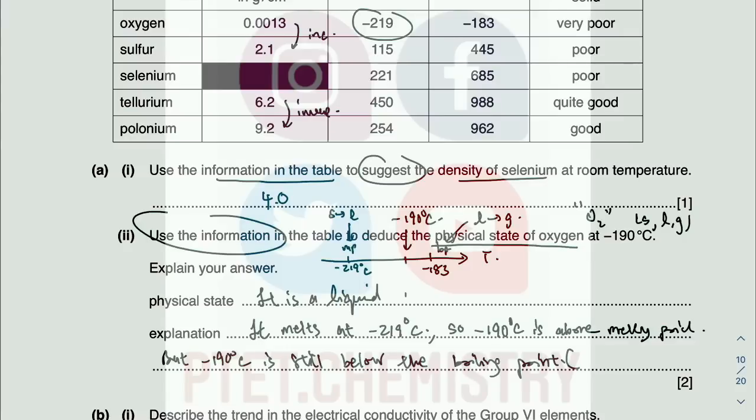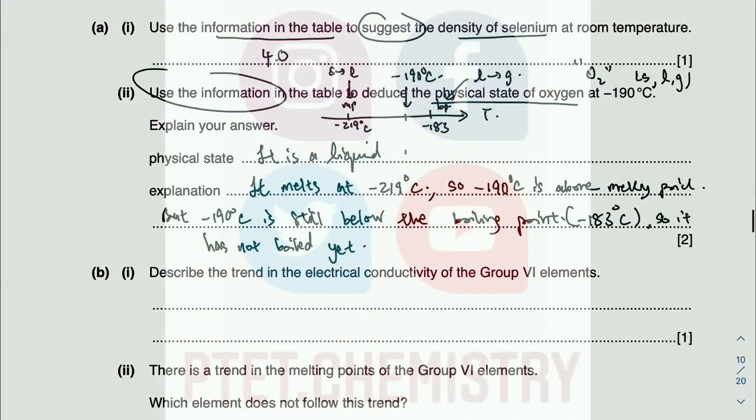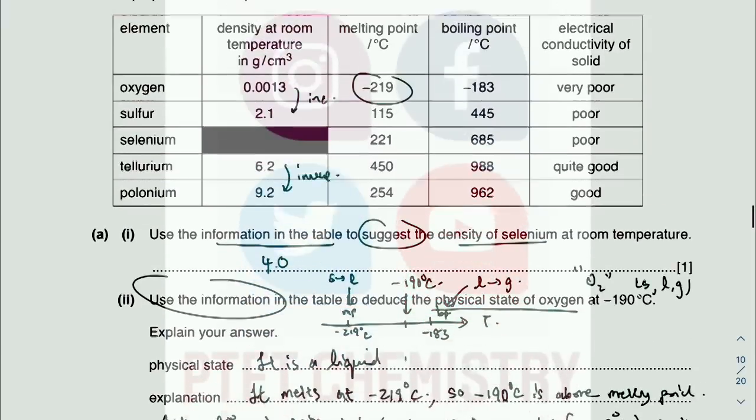Because here they want you to explain, whereas here you just need to use to suggest, all right? Below the boiling point of which is minus 183 degrees Celsius. So it has not boiled yet. If you haven't boiled yet, you haven't gone into the gas, but you're above your melting point, so you're still a liquid, yeah?